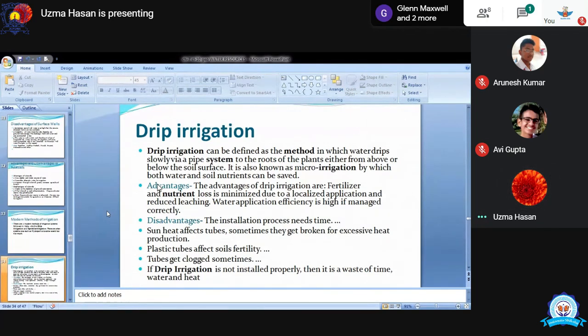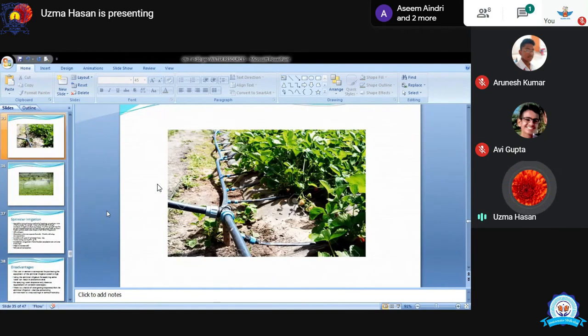And it is not installed properly. अगर नहीं किया गया है तो it is just waste of time, water and heat, if the drip irrigation is not installed properly. You can see in this picture, the drip irrigation is there. You can see this, na?